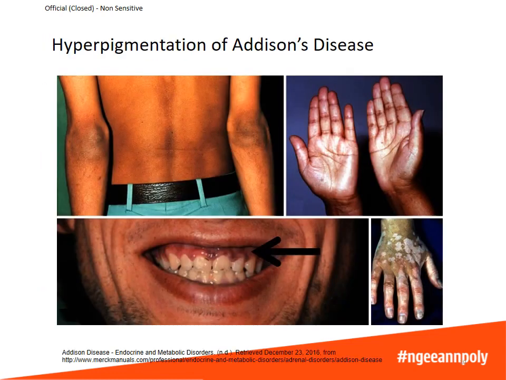These photos show the hyperpigmentation caused by Addison's disease. As expected, areas of the skin that are exposed to sunlight will be more pigmented. However, in Addison's disease, hyperpigmentation can also show up in unexpected areas such as the creases on the hands and even in the gums. Sometimes the pigmentation can also be uneven.